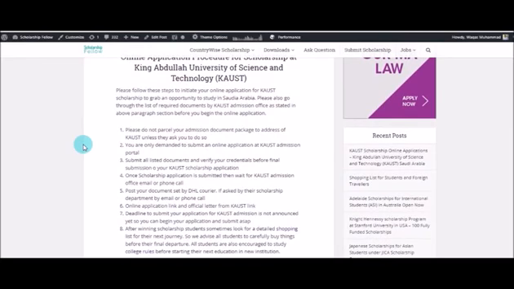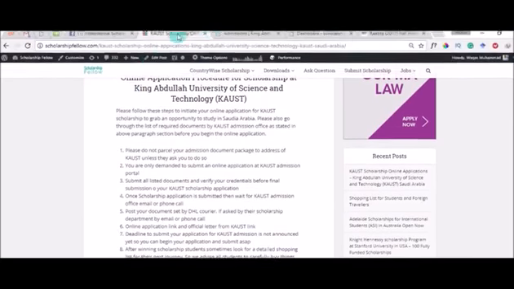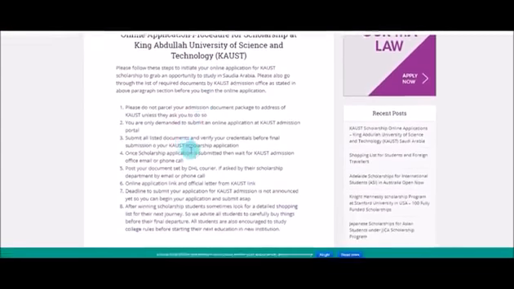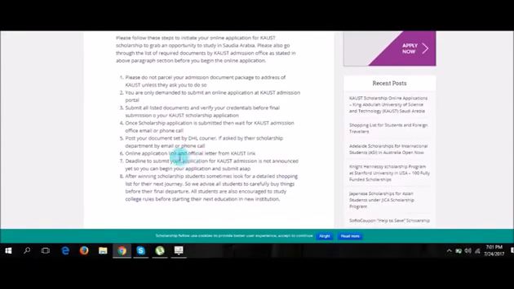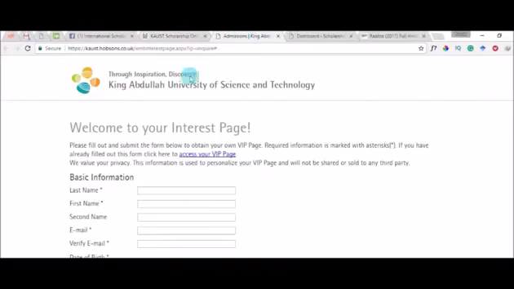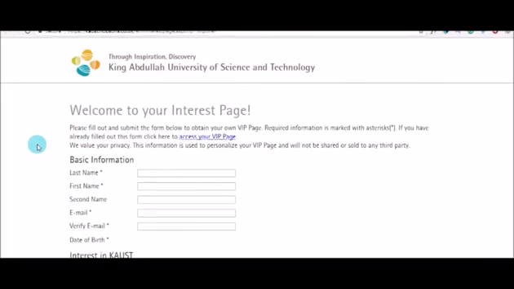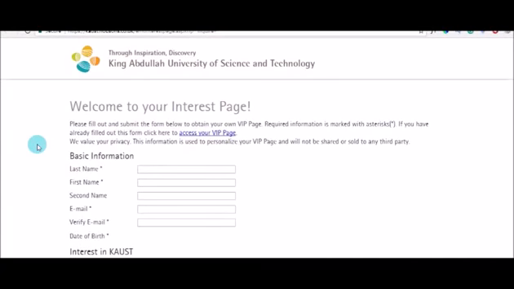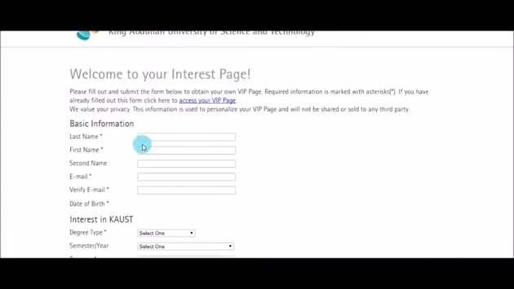So what is the procedure? I have written the procedure precisely here, but I'm going to go through their online application procedure, and you can find its link over here. You can see this one, okay? These 2 links. So when you click this link, you'll land on this page, and this page is the beginning page for initiating your application.